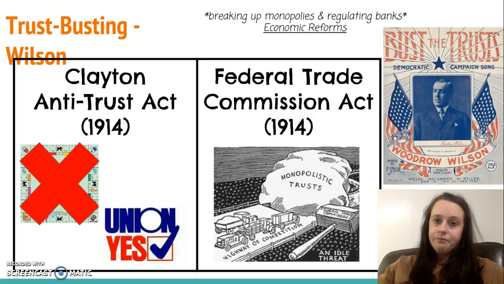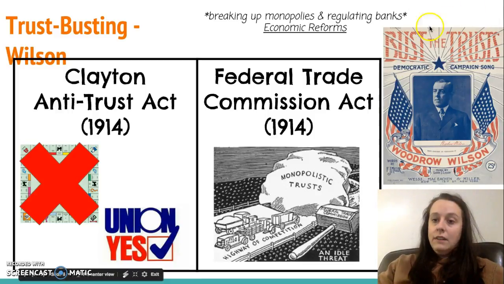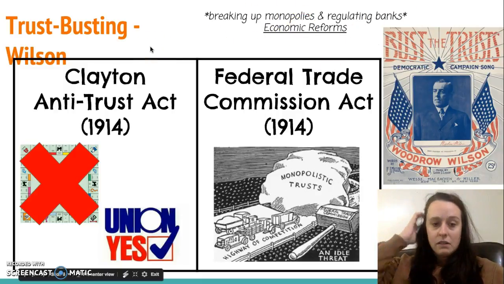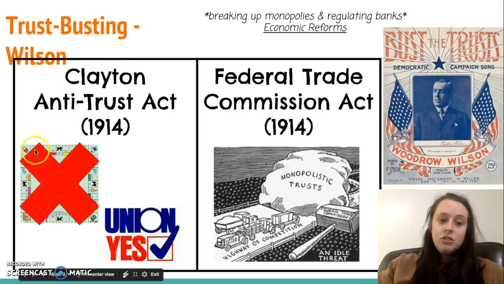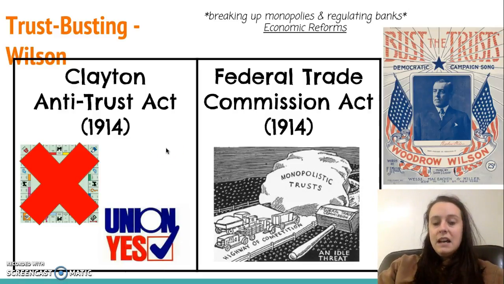Woodrow Wilson also, you can see he ran on the idea of busting trusts, which is just breaking up monopolies and regulating banks. And so this is more economic reform. And Wilson was president when the Clayton Antitrust Act was passed. And what this did was it strengthened the power of the previous Sherman Antitrust Act to get rid of monopolies. It also allowed labor unions to protest and to fight back against the owners of the monopolies to get their rights.